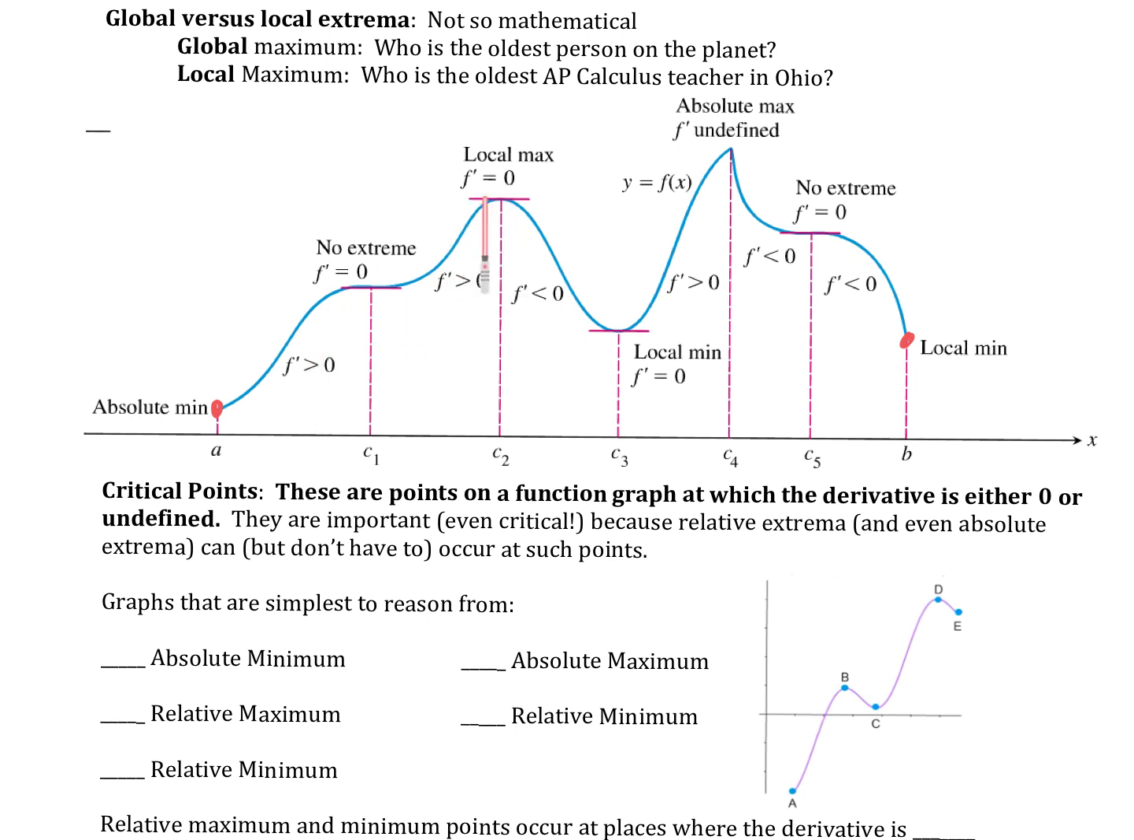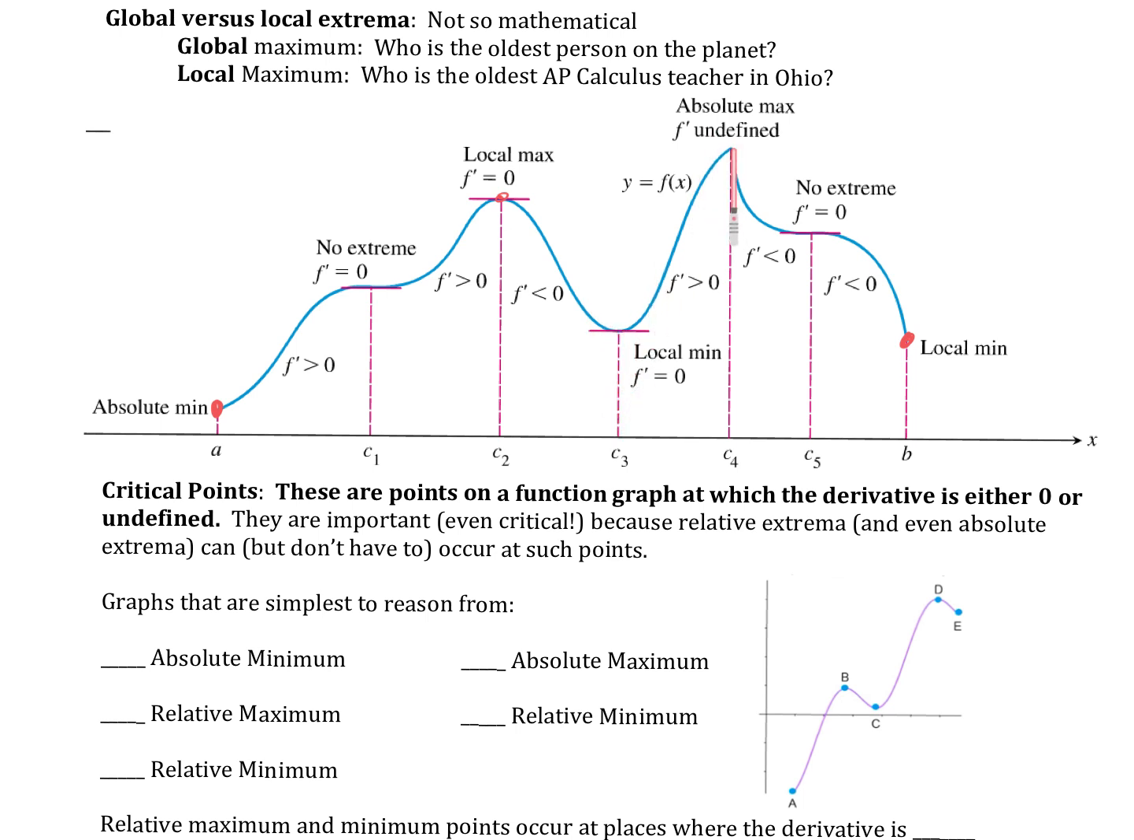Then do you agree that we have a local max over here? It's not the absolute because it's not the highest point. What do we notice about my slope to get that maximum? What happened before that max and after my max? What was my slope before? Positive, and after? Okay, so anytime my f prime goes from positive to negative, I'm going to have a maximum. What about over here? My slope went from negative to positive. I'm going to have a minimum.